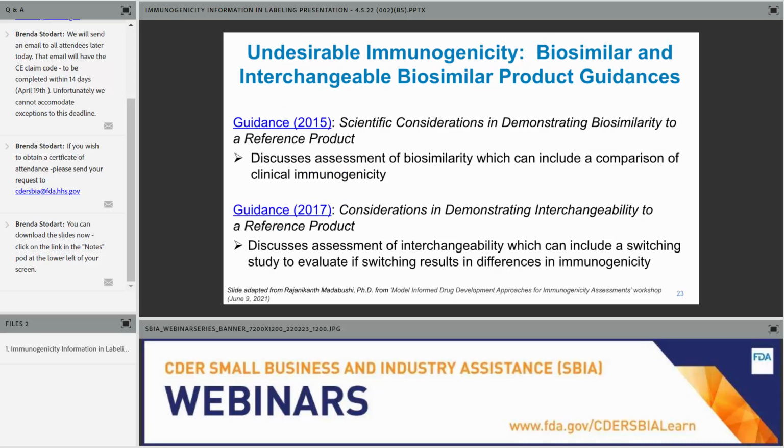Immunogenicity is also highlighted in the biosimilar and interchangeable biosimilar product guidances. The determination of biosimilarity includes a comparison of clinical immunogenicity, and in demonstrating interchangeability, a switching study may be performed to evaluate if switching between the reference product and the proposed interchangeable results in a difference in immunogenicity.